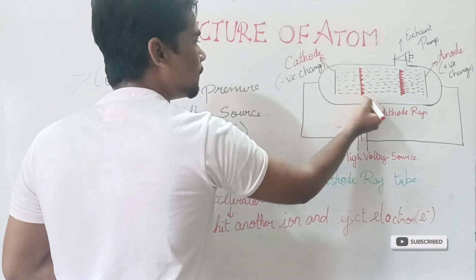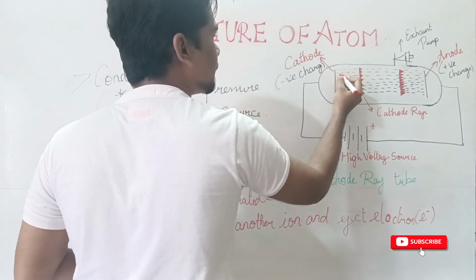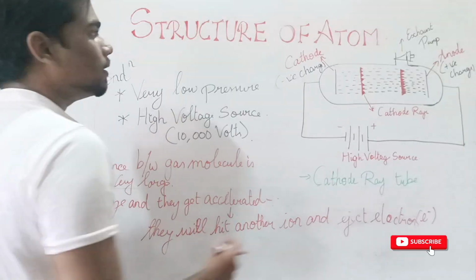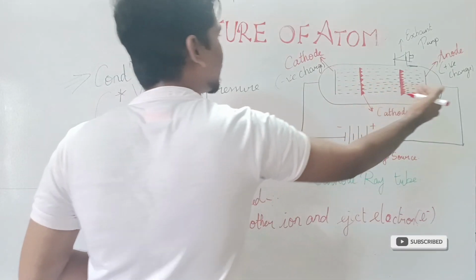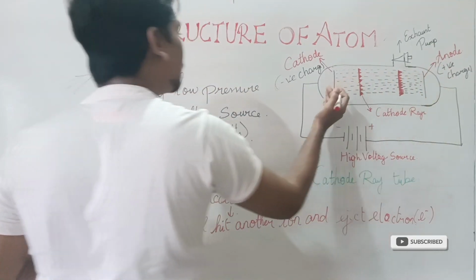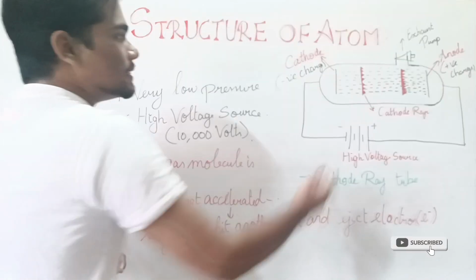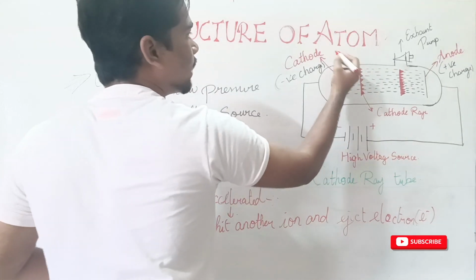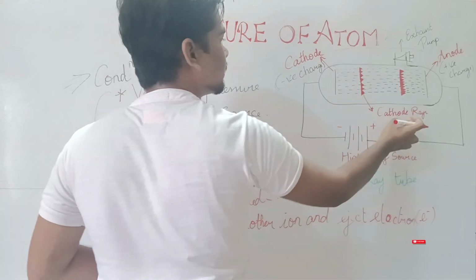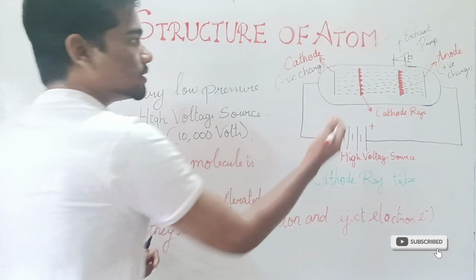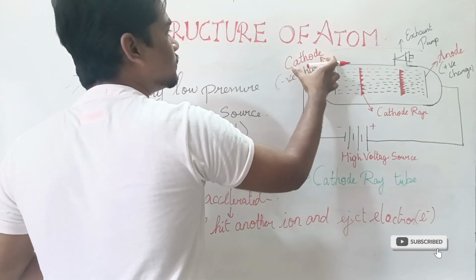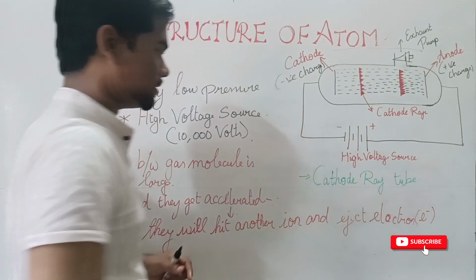Here, this arrow denotes the direction of the cathode rays. Since these rays travel from cathode to anode, starting from the cathode, we call them cathode rays.